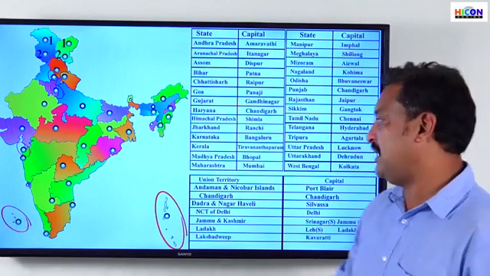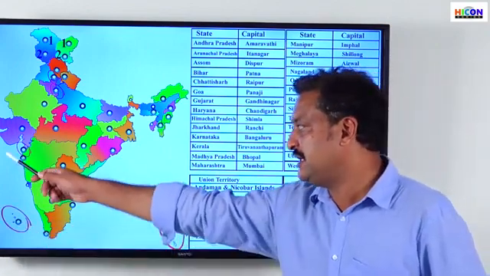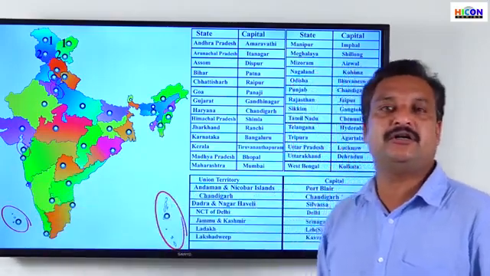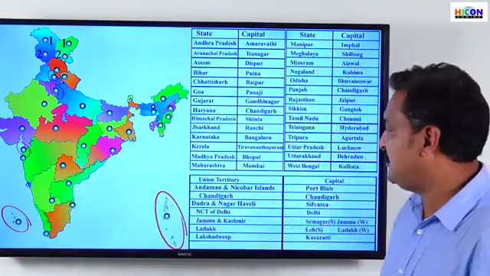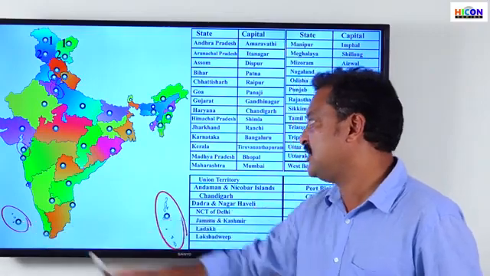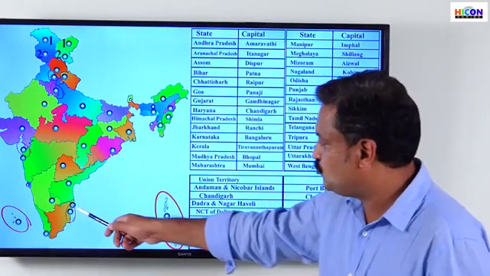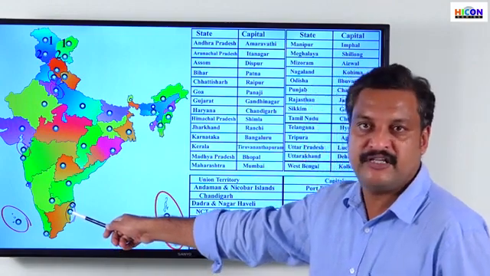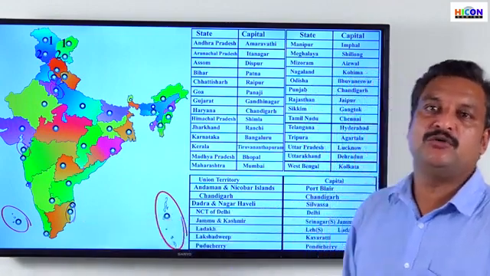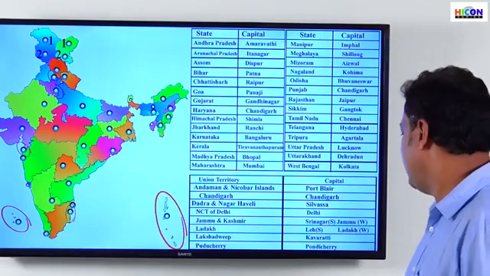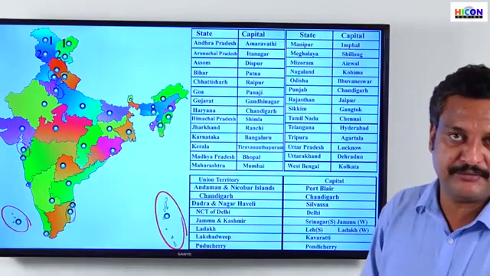The next one is another island group that we have in the Arabian Sea, that is called Lakshadweep. The capital is Kavaratti, right? The next one, Puducherry. In the state of Tamil Nadu, we have Puducherry. The capital is Pondicherry, right?